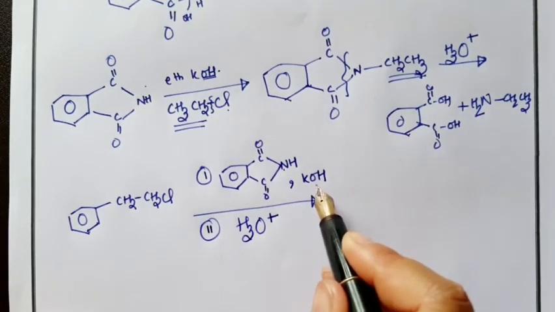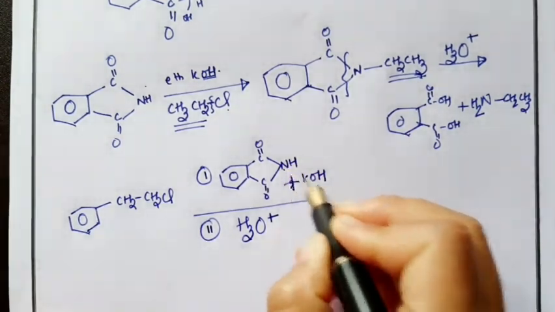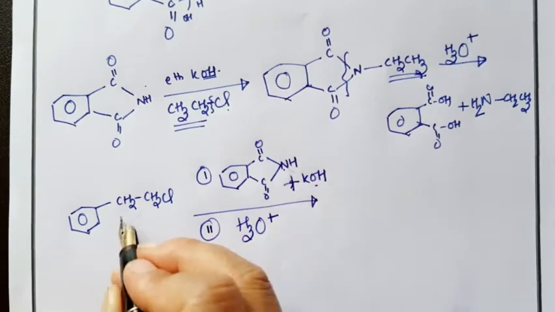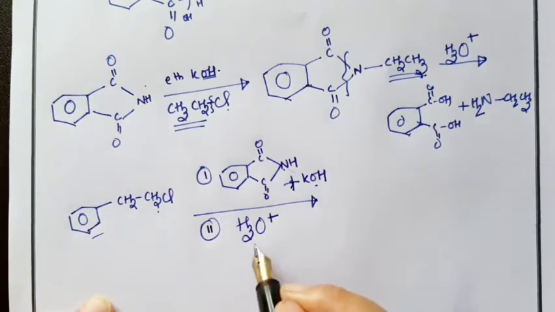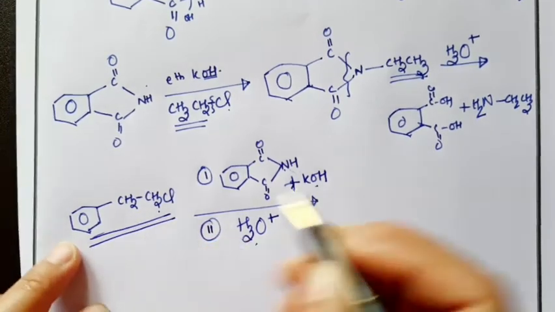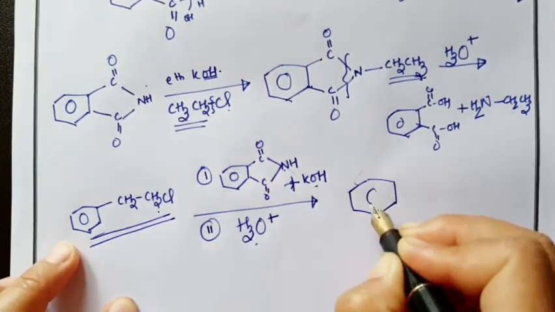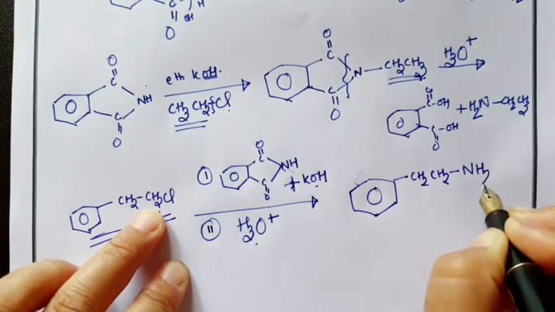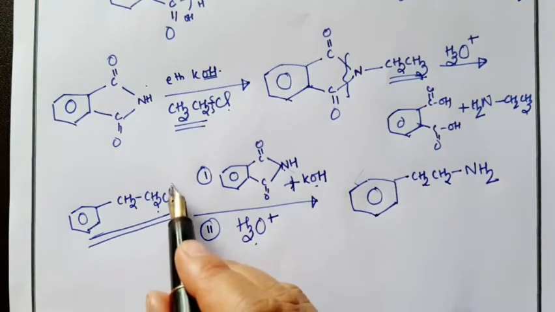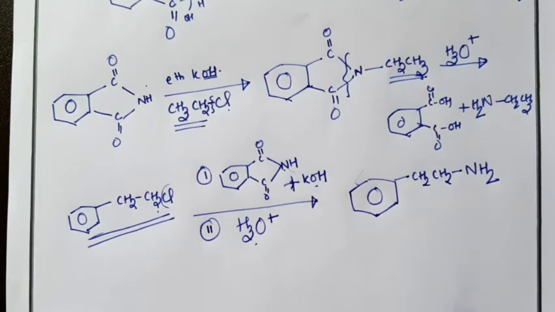So we have potassium phthalimide. When it reacts, this H will get replaced by this alkyl group, and when we do the hydrolysis we'll get the amine. So finally what we are going to get is the amine, benzene ring, CH2 CH2 and NH2. The Cl of the alkyl chloride will get replaced by NH2 in Gabriel phthalimide reaction. This is a different way to approach the reaction or the product.